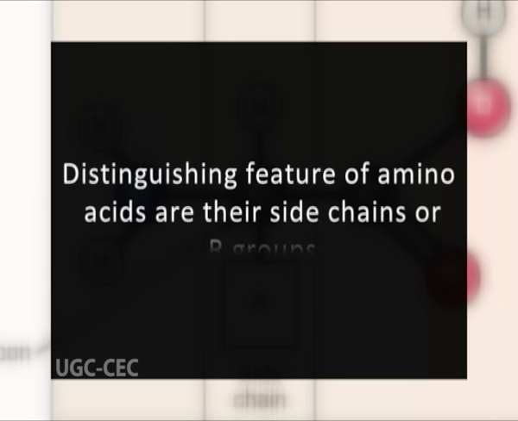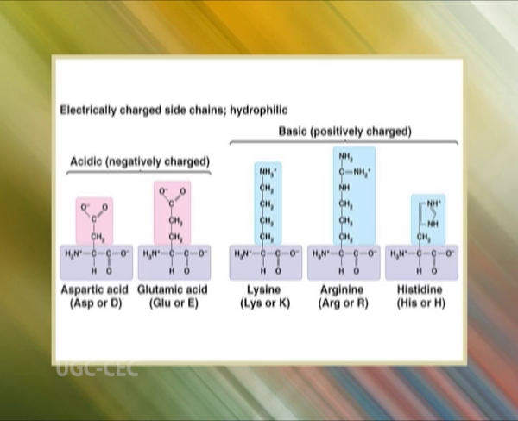The distinguishing feature of amino acids is their side chains, or R groups. R groups can be either acidic, basic, polar, or neutral depending on their structure and formula. The amino acids that form charged side chains in solution are lysine, arginine, histidine, aspartic acid, and glutamic acid.